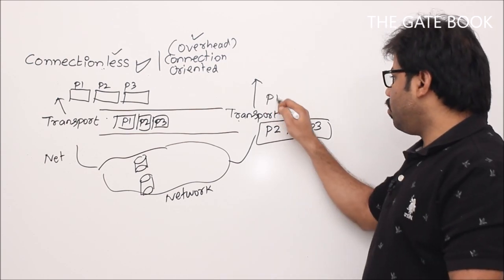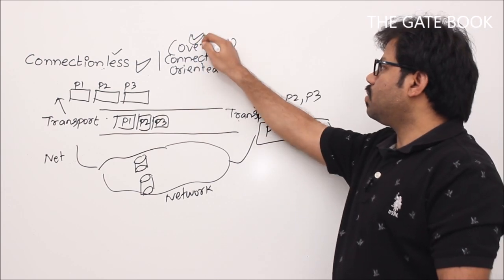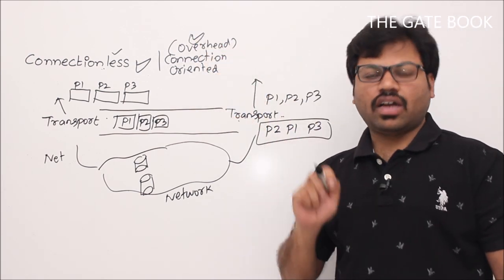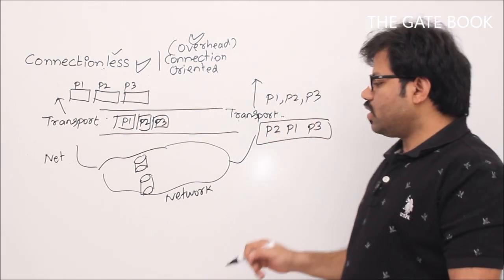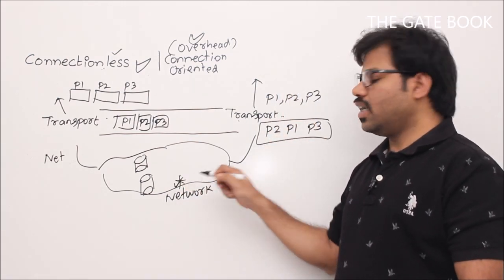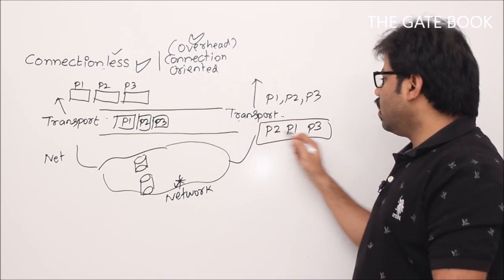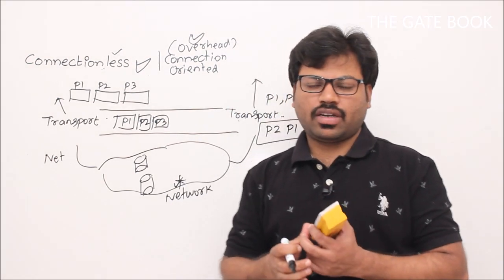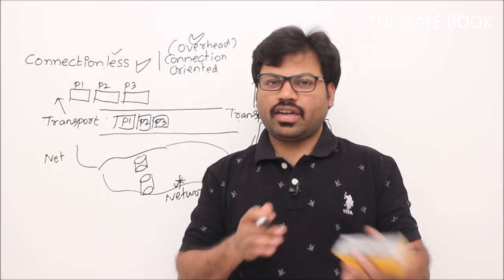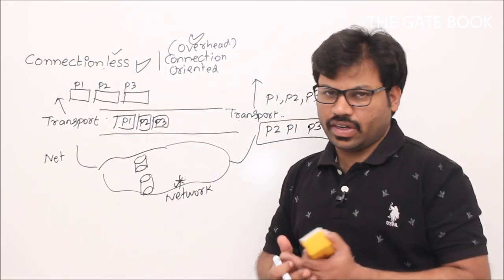That is the responsibility of the transport layer if it offers connection oriented service to the application layer. Understand? Unfortunately, the network layer is offering us connectionless service. Then for the transport layer to offer connection oriented service, packets have to be reordered. That is the responsibility of your transport layer. Now I can say that the transport layer reorders the packets, especially if it has to implement connection oriented service.